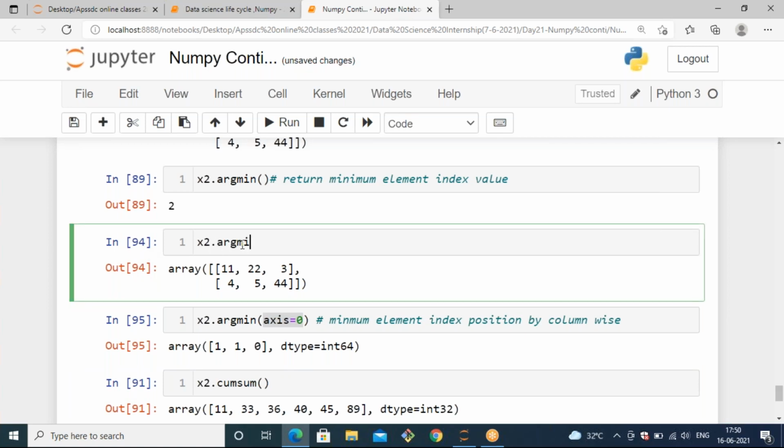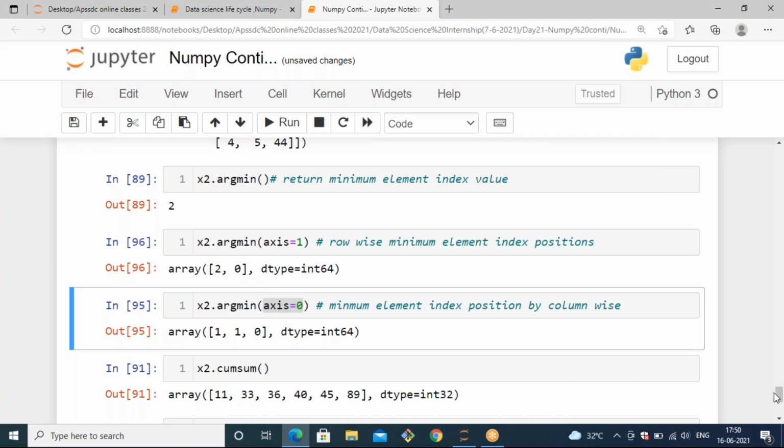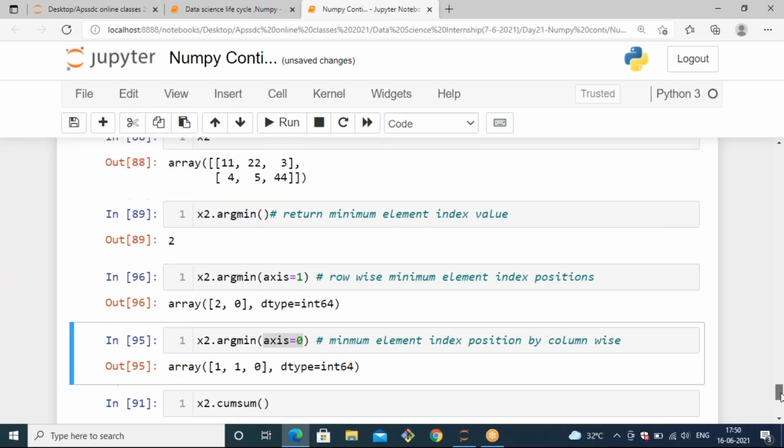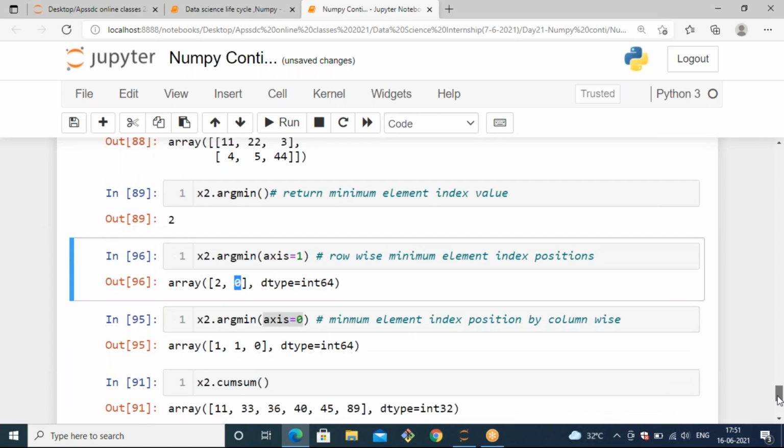x2.argmin, if I mention axis equals 1, it points out the row-wise minimum element index positions. Okay, when it comes to row-wise, in the first row we have the minimum element at position 2, and in the second row the 0th index value is minimum. That's why you will get 2 comma 0 as a result. Okay, is it clear to all, the aggregation functions?